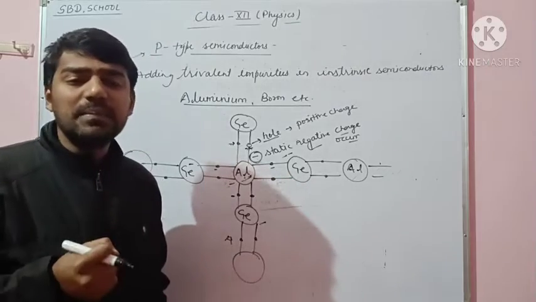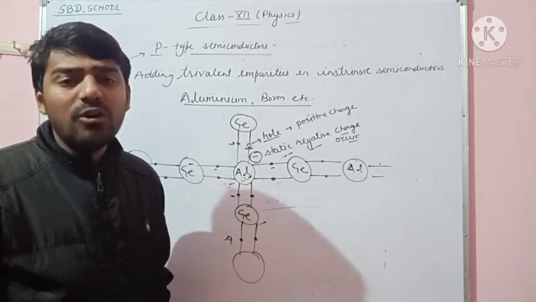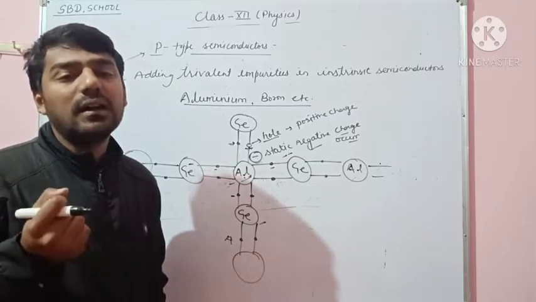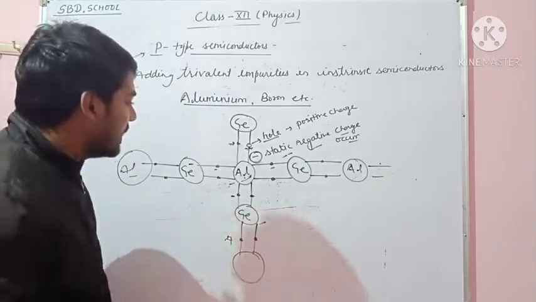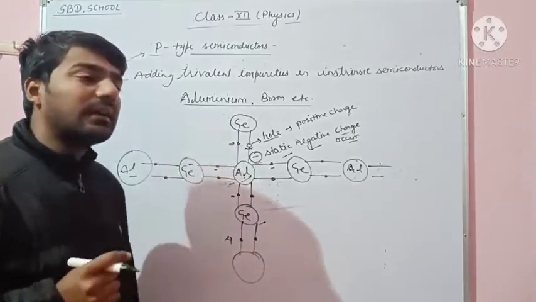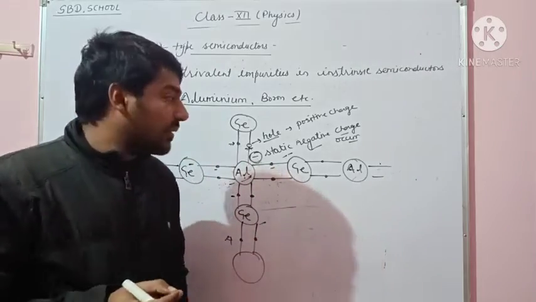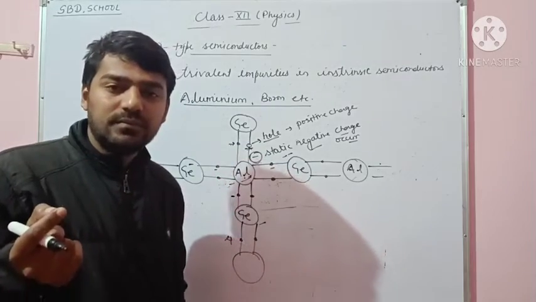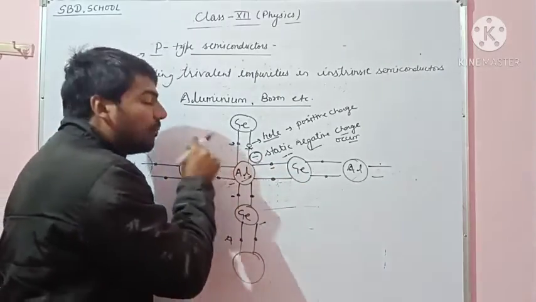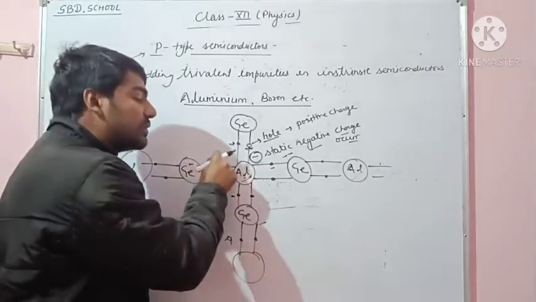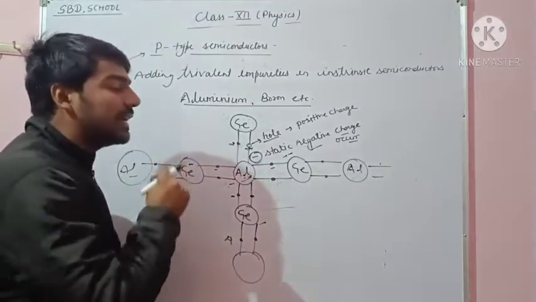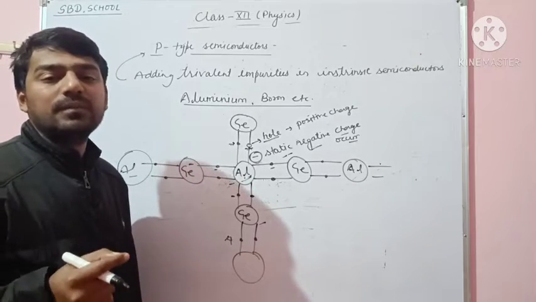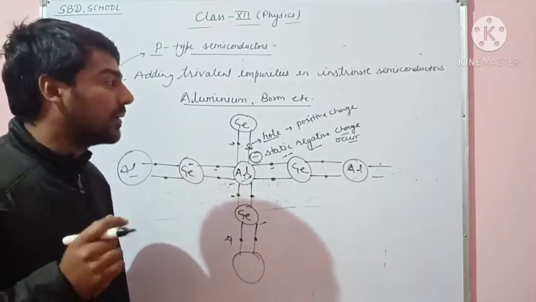So in p-type semiconductors the concentration of holes is maximum and the number of electrons is minimum.